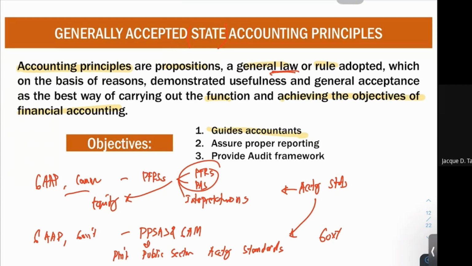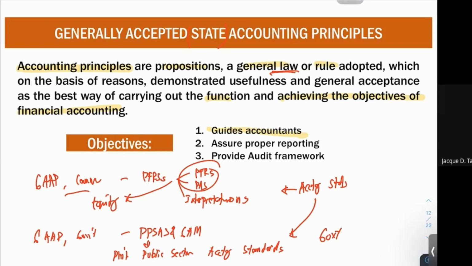Next, an objective of your GAAP, of course, is to assure proper reporting. Based on the accounting principles or these standards, we have certain postulates we need to follow in the reporting. Therefore, it assures proper and uniform reporting on our financial statements. And lastly, it provides an audit framework. Why does it provide an audit framework?